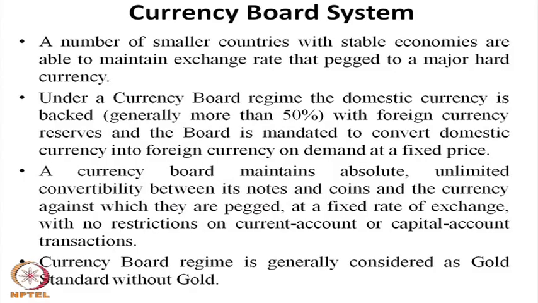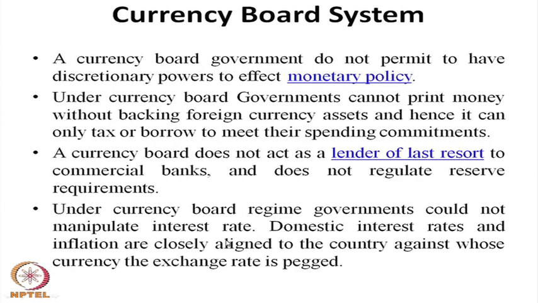Similarly, in the case of the gold standard, there is no restriction on the movement of gold from one country to another. Here also in the currency board, there is no restriction on the movement of foreign currency from the country to any other country. Let us come to the currency board system. What are the advantages?